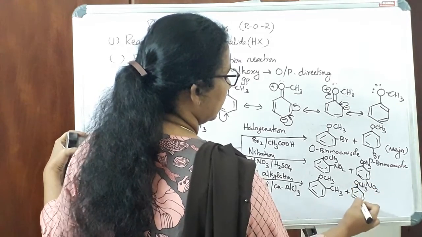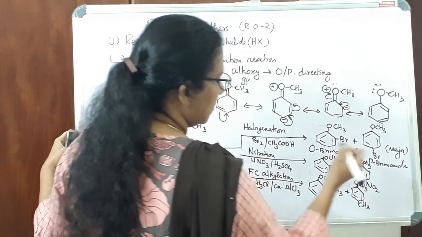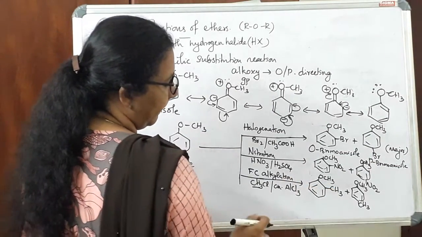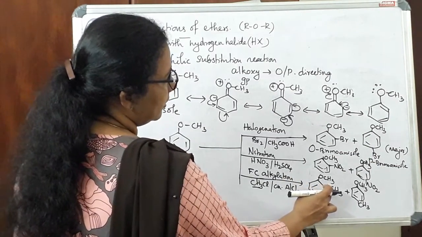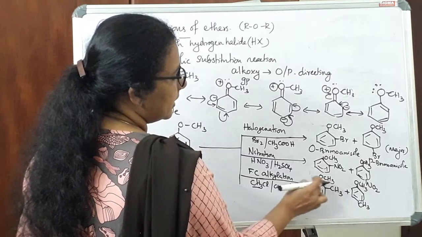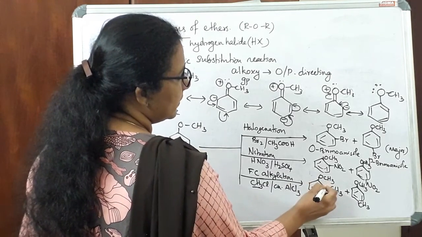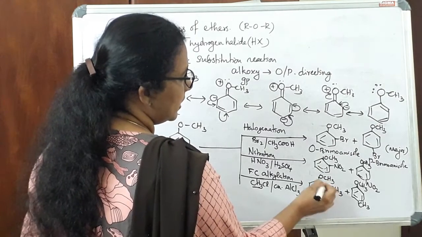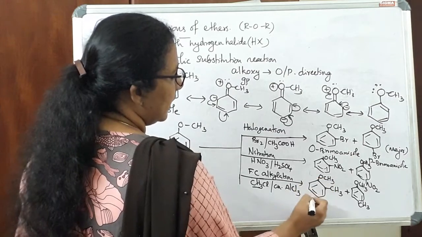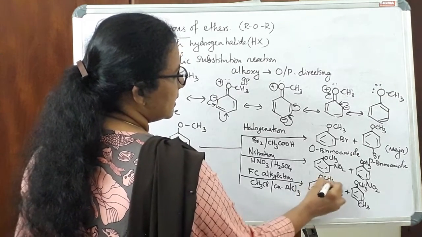So we can write the name as the derivative of toluene. So if there is a CH3 group on the benzene ring, it will be toluene. So if this is the first position, this is the second position. So we can write the name as 2, this is methoxy group.